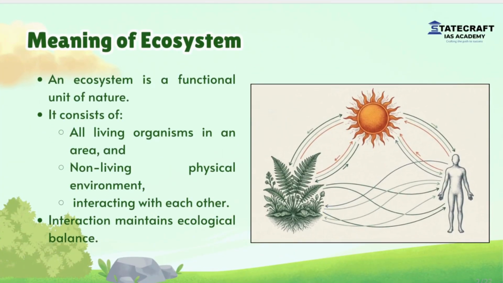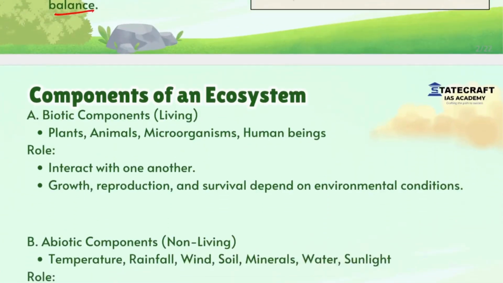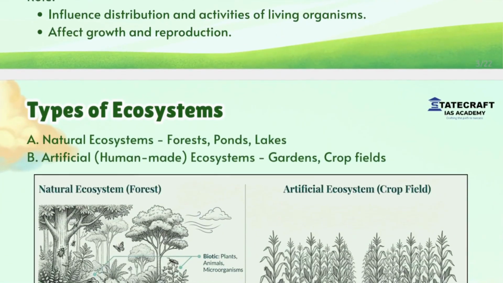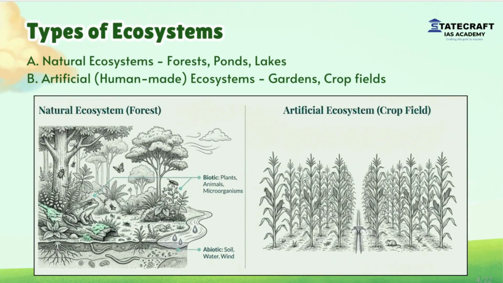Firstly, we discussed the meaning of the ecosystem. Ecosystem is a functional unit of nature. It consists of all living and non-living components which interact to maintain ecological balance. The components include biotic and abiotic. Biotic are living, whereas abiotic are non-living. Then types of ecosystem, they are natural and artificial. Natural include forests, ponds and lakes, whereas artificial include gardens, crops, etc.